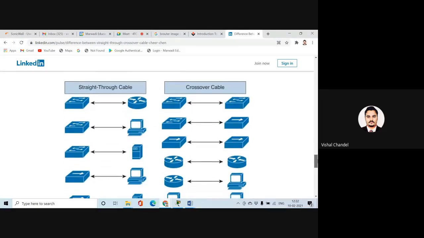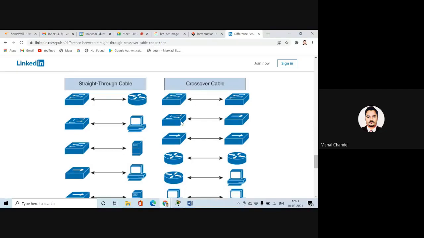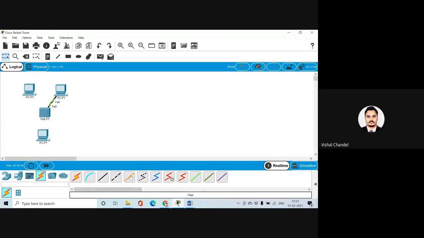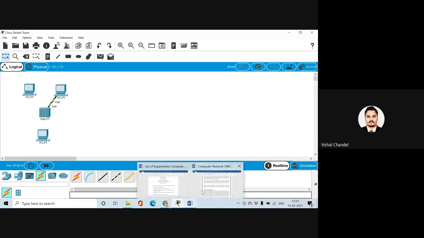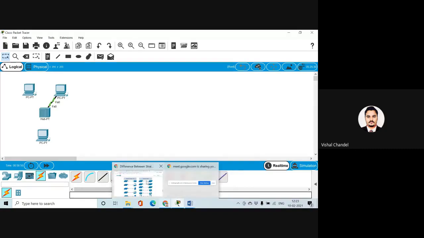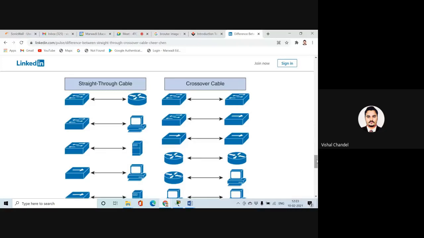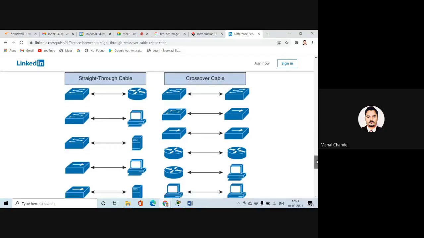So there is an image. There are some types of cable connection, straight through cable and crossover cable, and we are also finding these connections in our Packet Tracer. So first option, when we are finding the straight line, it's a copper straight, and the second, when we are finding the dotted line, that we call the copper crossover cable. So why I'm sharing this, it depends on the speed dependency.